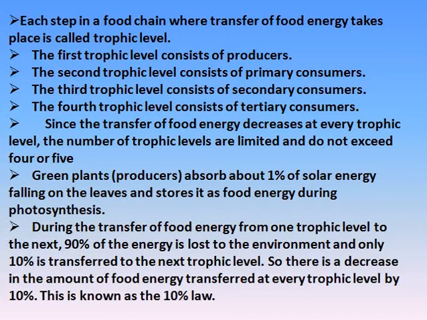Now the transfer of food energy decreases at every trophic level, and the number of trophic levels is limited and does not exceed 4 or 5. The reason is that green plants capture 1% of the energy of sunlight to do photosynthesis and prepare food.